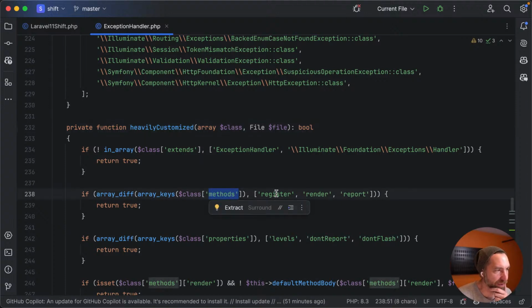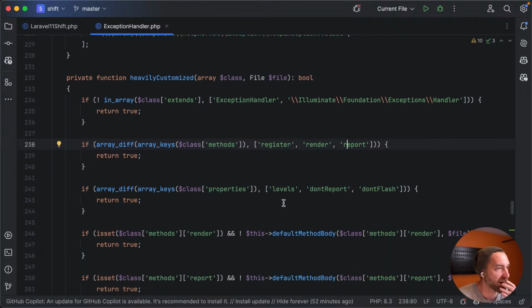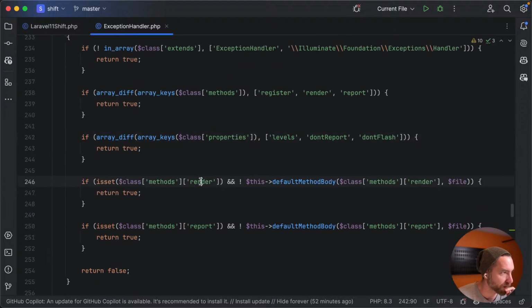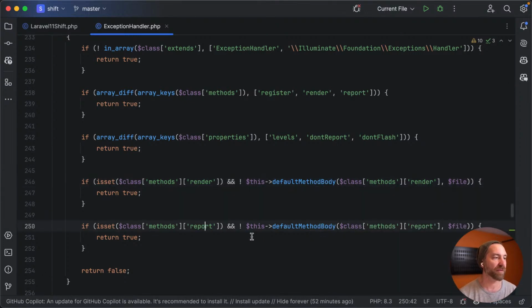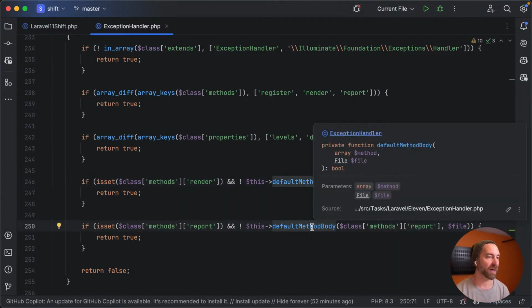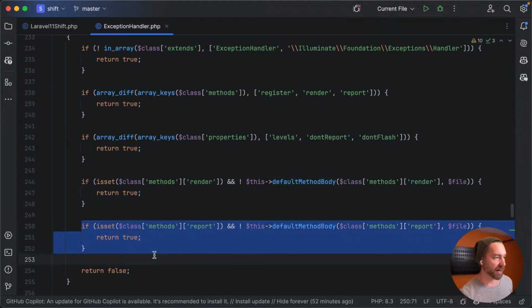If you have other methods than register, render, or report, then it's heavily customized. That's fair. If you have other properties than levels, don't report, or don't flash, then you're heavily customized. That's pretty fair. Okay, here we go. If you have a method render and it's not the default body, so we're already doing some checking to see if it's default, right? And then you have report and if it's not the default body. So here's perfectly where we could drop it in.